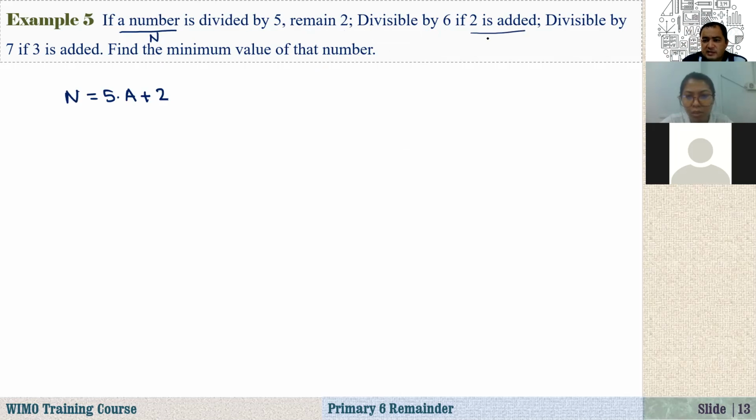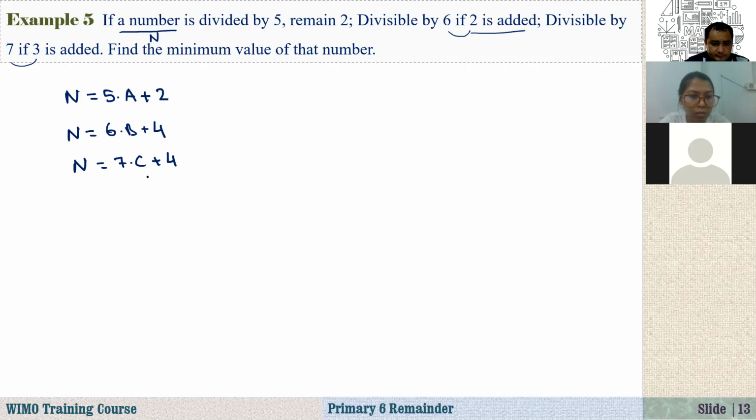And it is divisible by 6 if 2 is added. What does it mean? That means that n plus 2 is divisible by 6, so if you divide n by 6, the difference between 6 and 2 is 4, so the remainder will be 4. And it says this is divisible by 7 if 3 is added. So the difference is 4 again. That means if you divide that number by 7, the remainder will be 4.